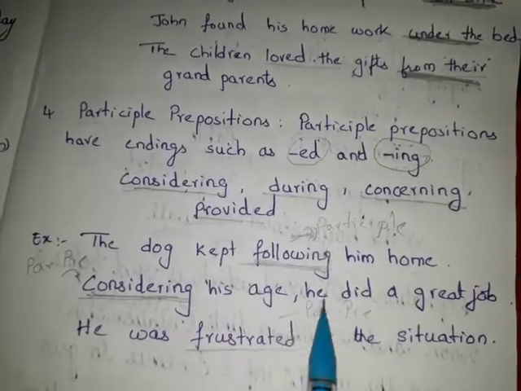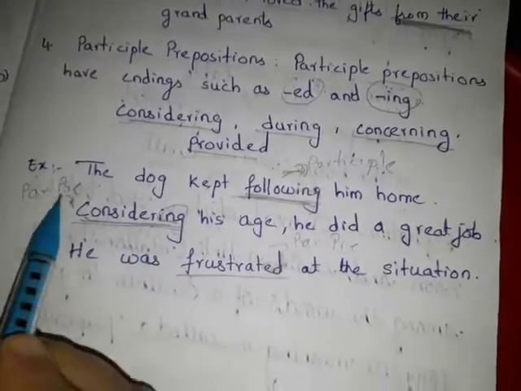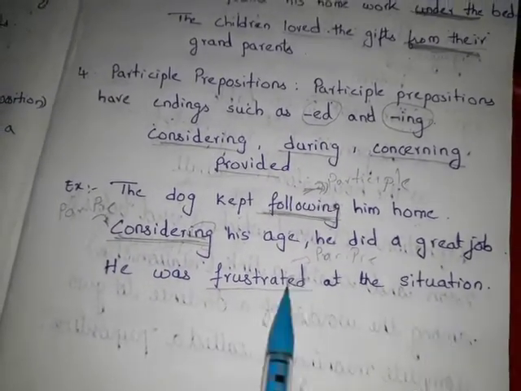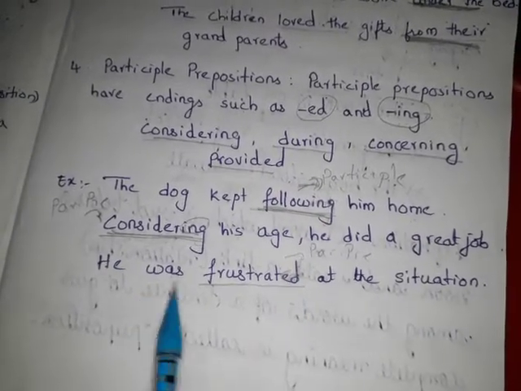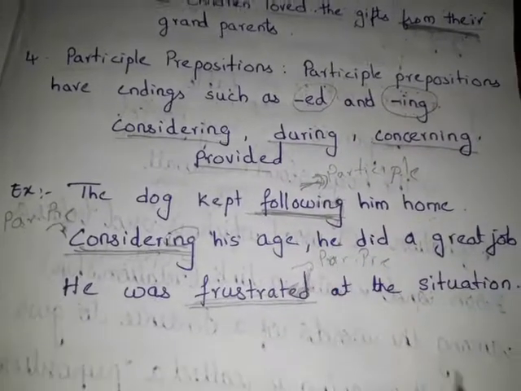Considering his age, he did a great job. Here this is also an ing word. So it is a participle preposition. He was frustrated at the situation. Ed form. So he was frustrated at the situation. This frustrated is a participle preposition.